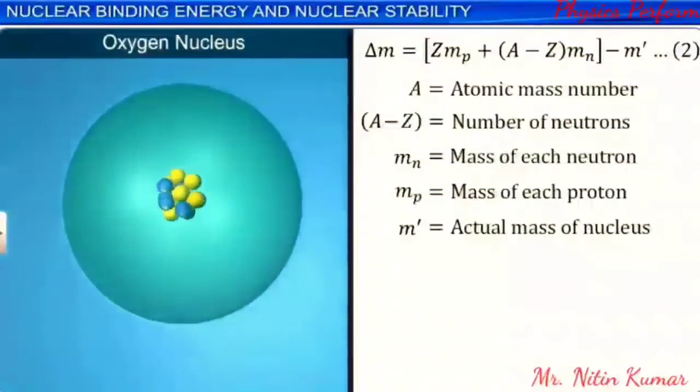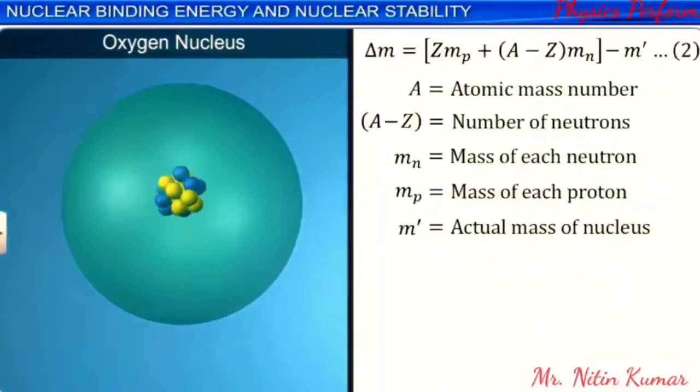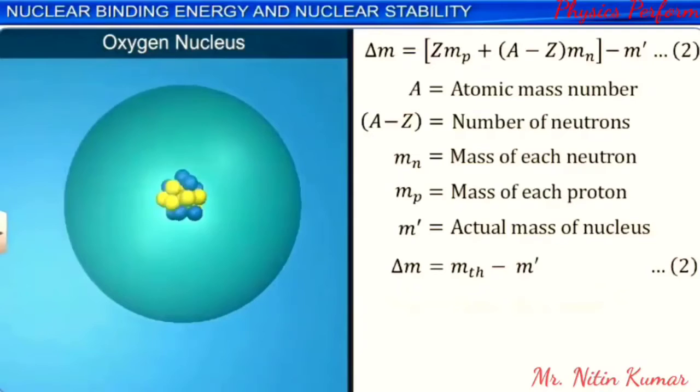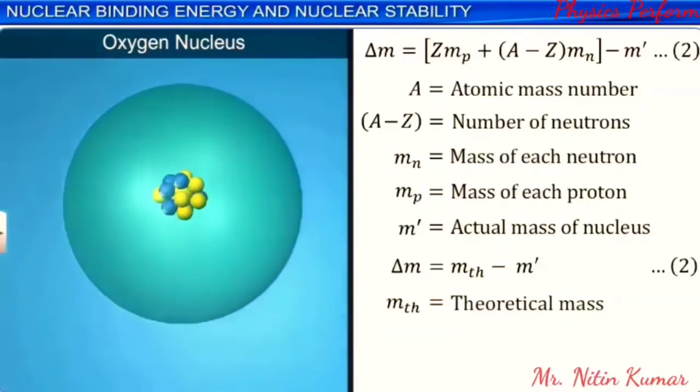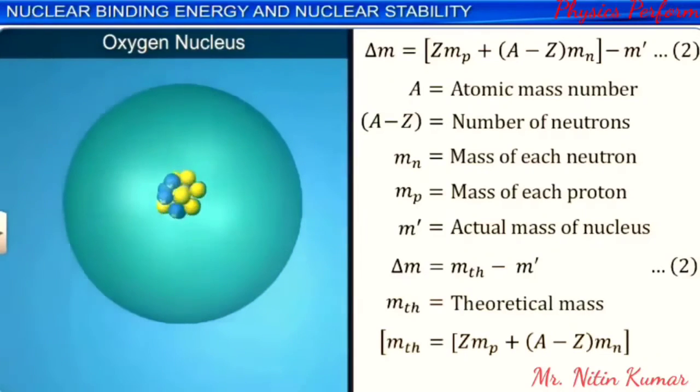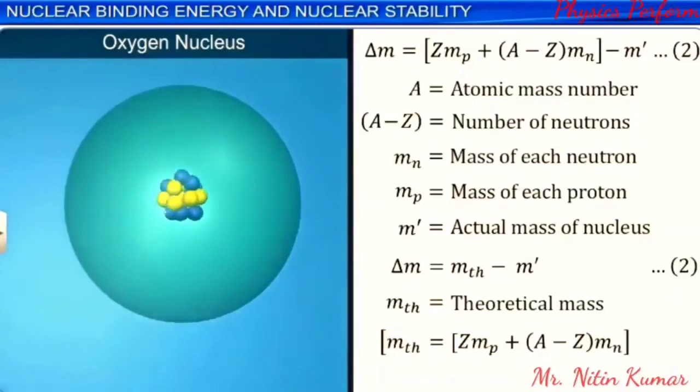Equation 2 can also be written as M_TH minus M', where M_TH is the theoretical mass of the nucleus, which is equal to Z × Mp + (A − Z) × Mn.